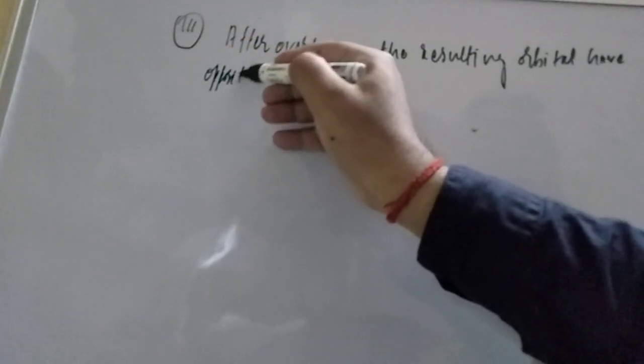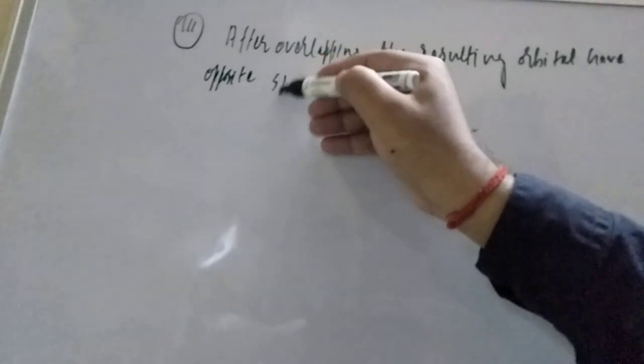Opposite spin electrons means the spin of the electrons will be opposite.